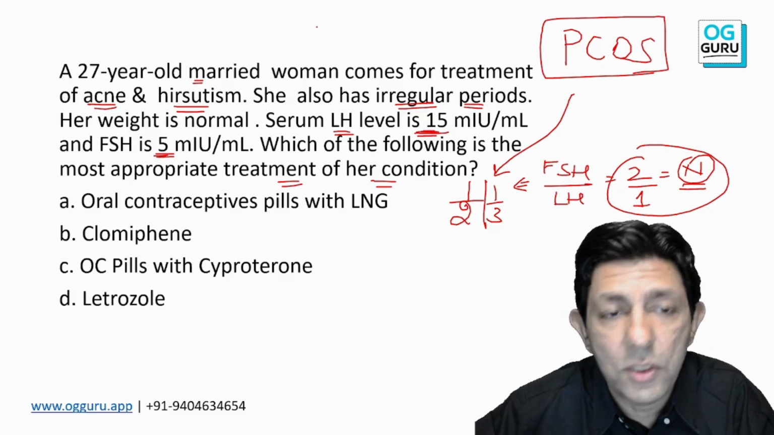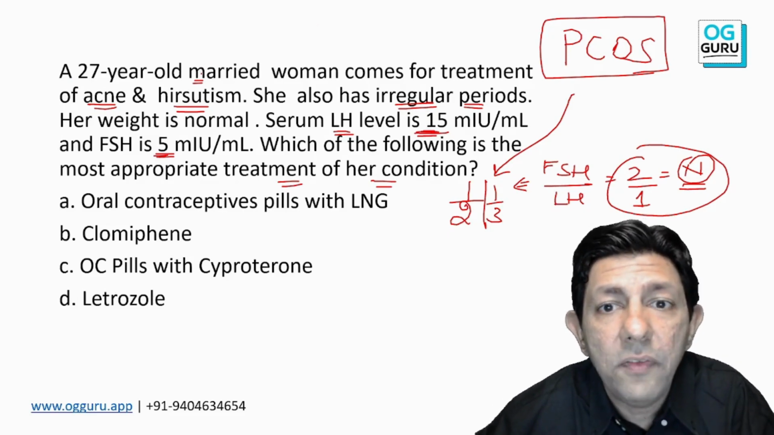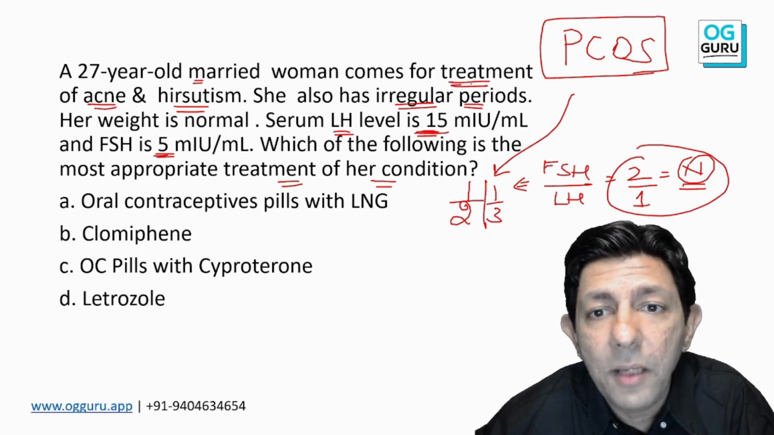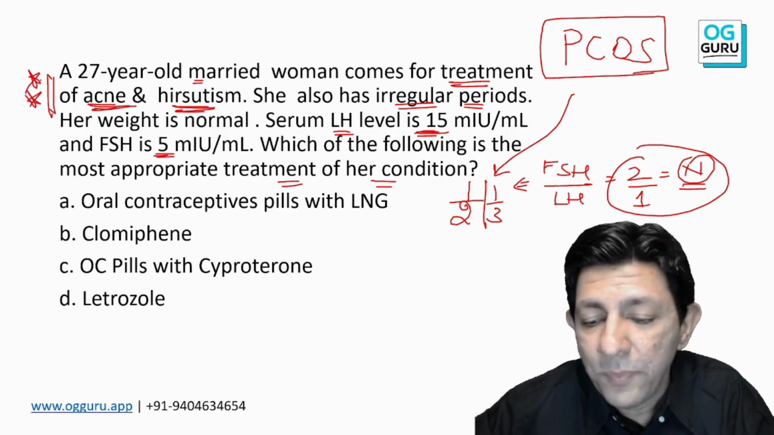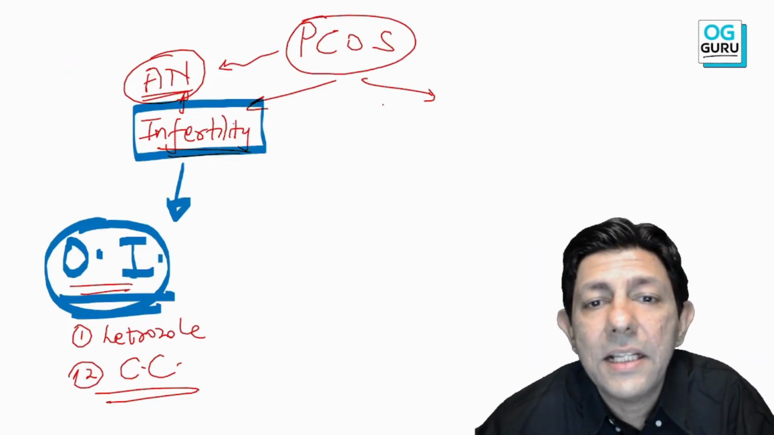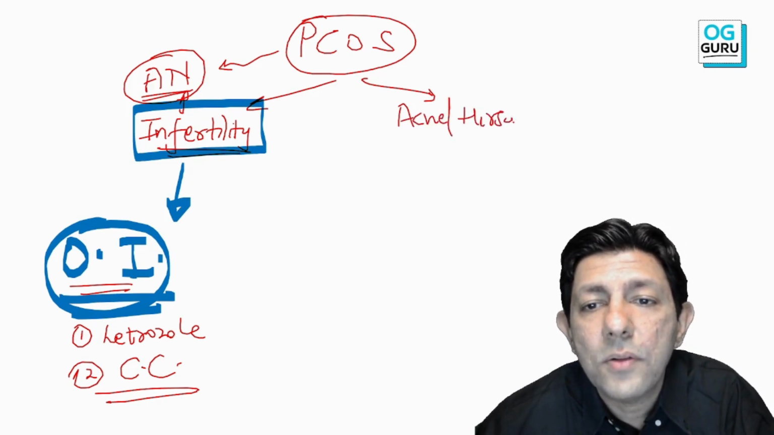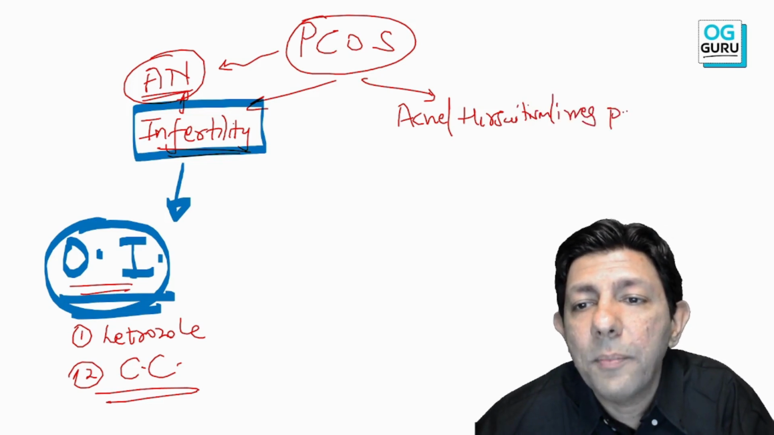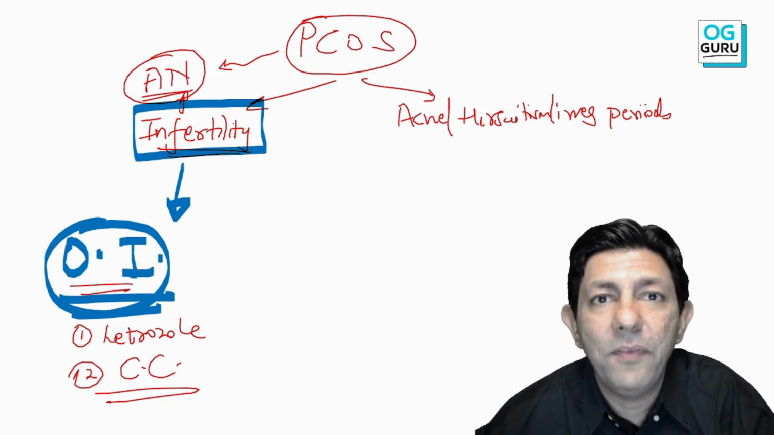Here patient says, doctor, even though I am married, I don't want infertility treatment. I want treatment for acne and hirsutism. So when the patient says that, sir, right now give me treatment for acne, hirsutism and my irregular periods, what do you think is the answer?